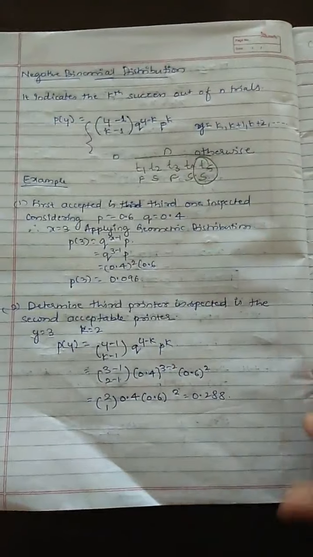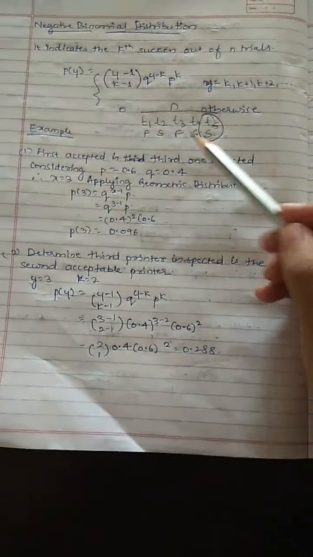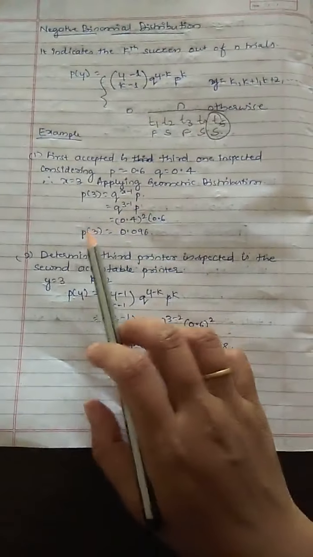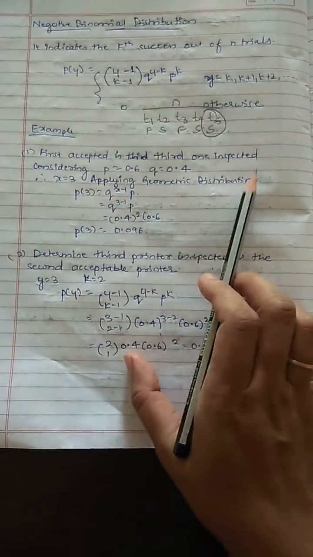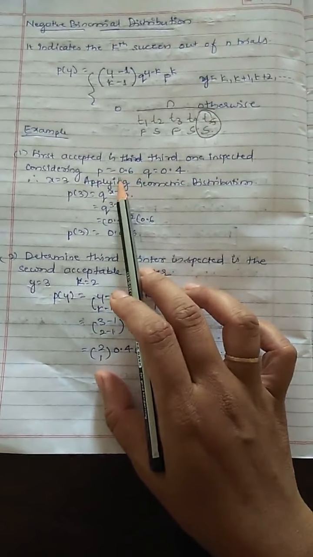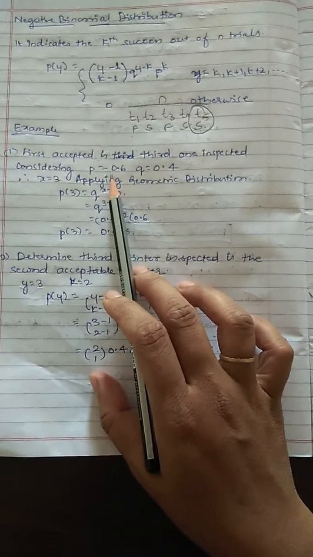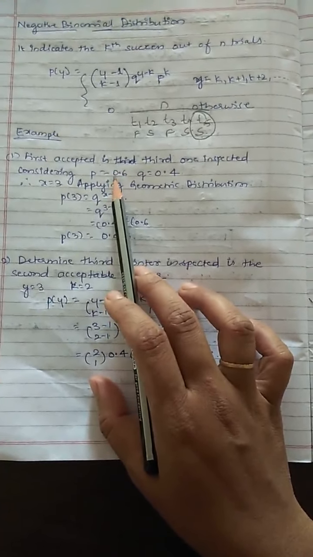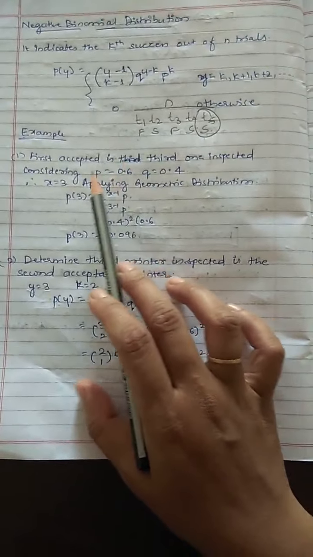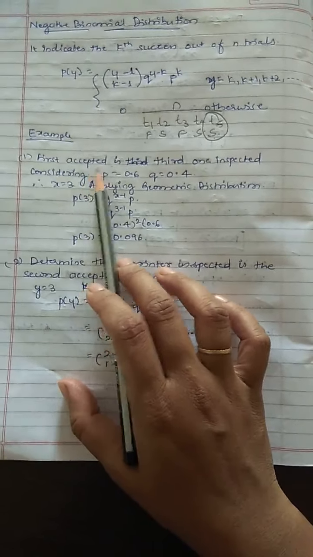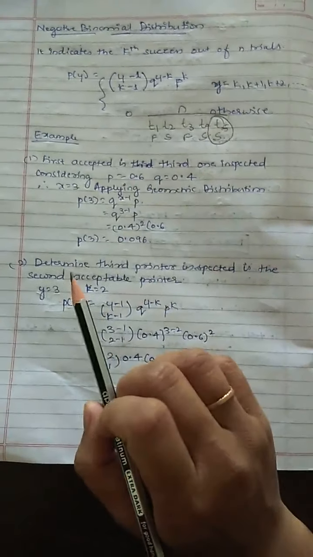Let us see two examples, one for each. The first one asks you to find the probability that the first accepted printer is the third one inspected.